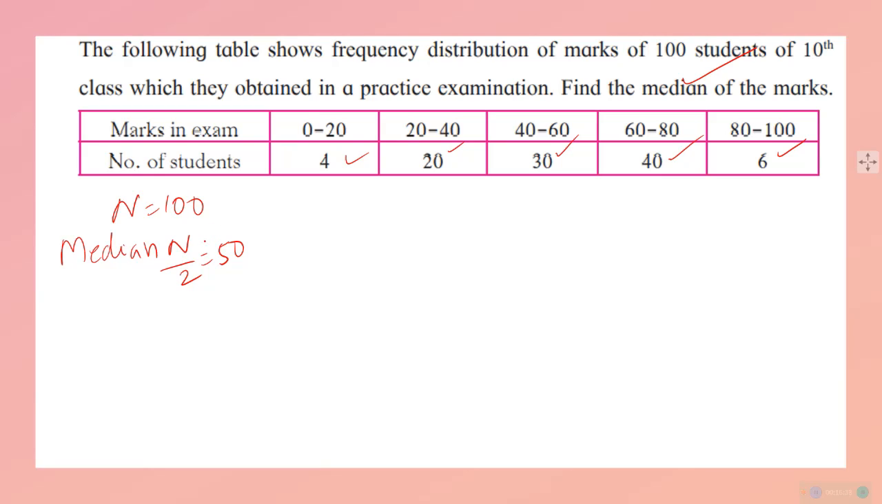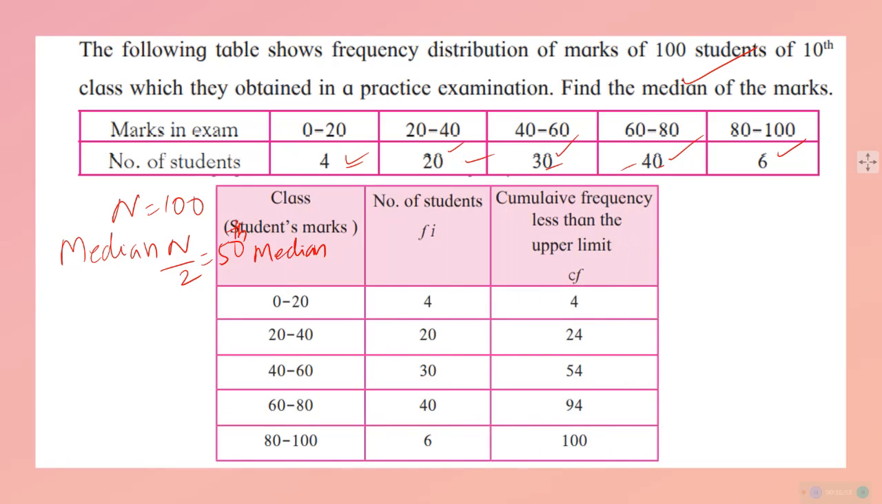50th number जो भी आएगा, 50th data will be the median according to the rule. Middle का data चाहिए. For that we have data like this. का middle कैसे find out करेंगे? We need to make table as usual, how used to make.